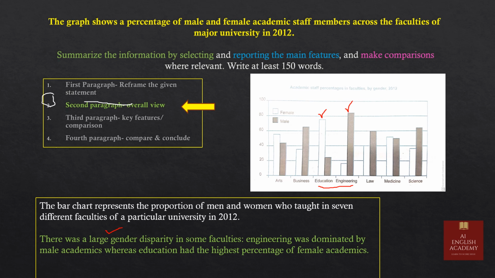You can see I have used the past tense because we are giving information about the year 2012. So you have to see, if you are providing information about some past year, then you have to use the past tense, and if it is about the present year which is going on, then obviously you will be using the present, and if it is about some futuristic information or a plan, then you will be using the future tense. Okay, let's come back to the second paragraph once again. So this is the overall view.